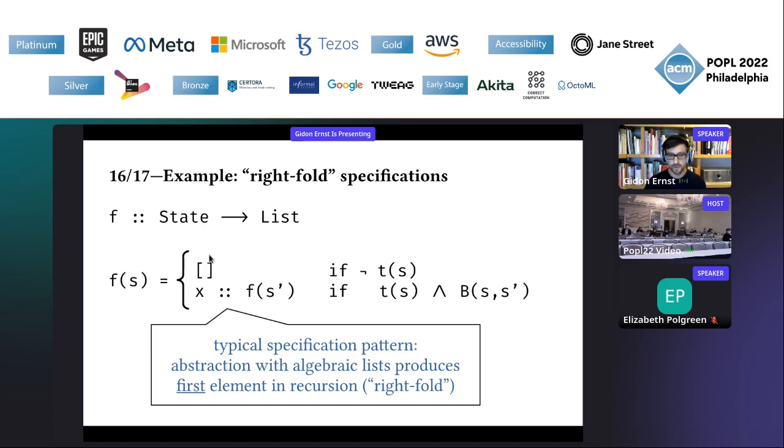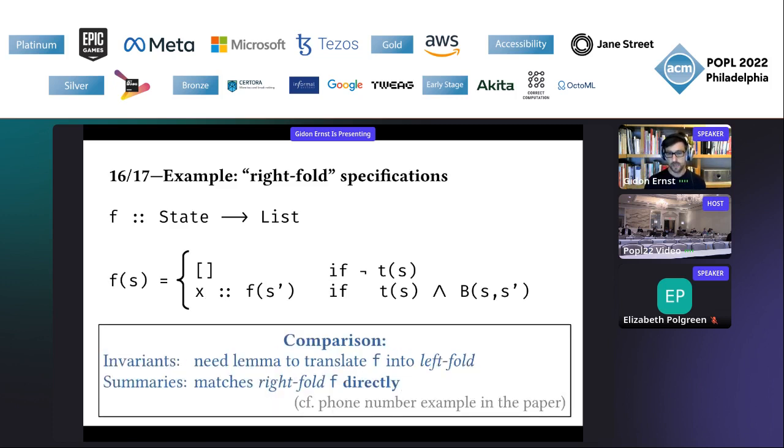So there's a base case with the empty list and a recursive case for your specification function, which follows the execution of the loop body, but the main point is that the first element is exposed. And this corresponds to a right-fold operation. The insight is that invariants don't really match with this kind of definition, because invariants are inherently left-fold operations, whereas summaries are inherently right-fold operations, and they support this quite directly.